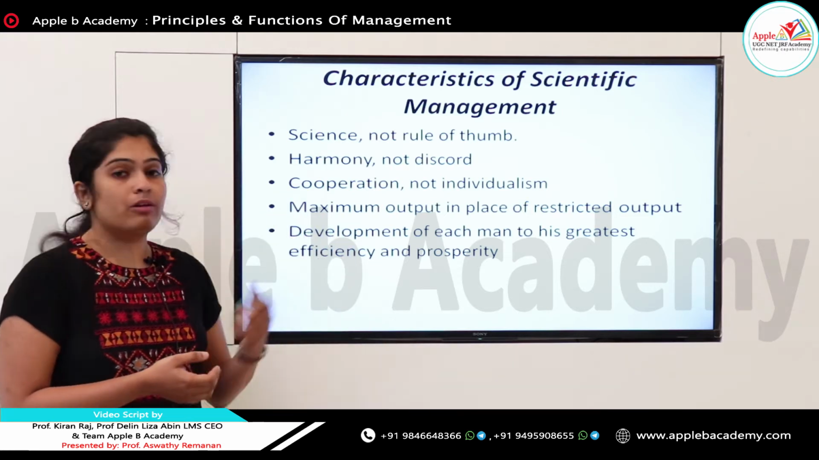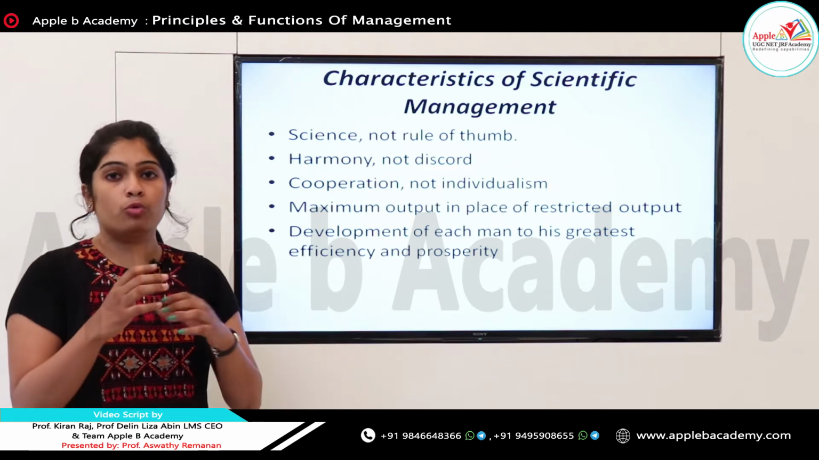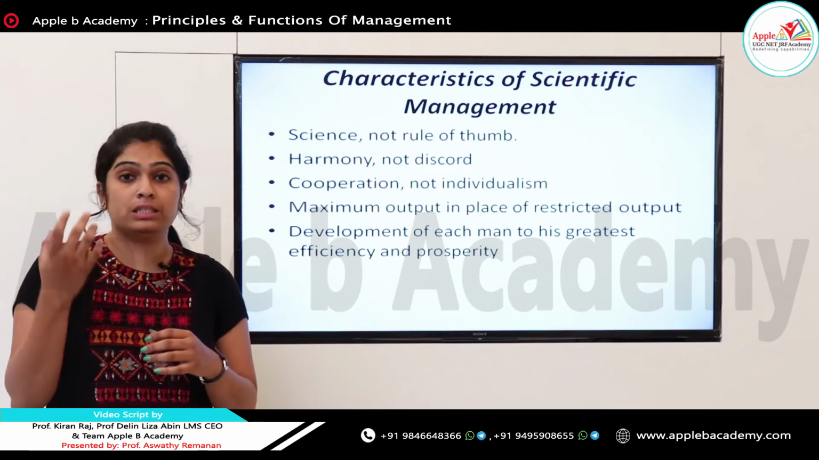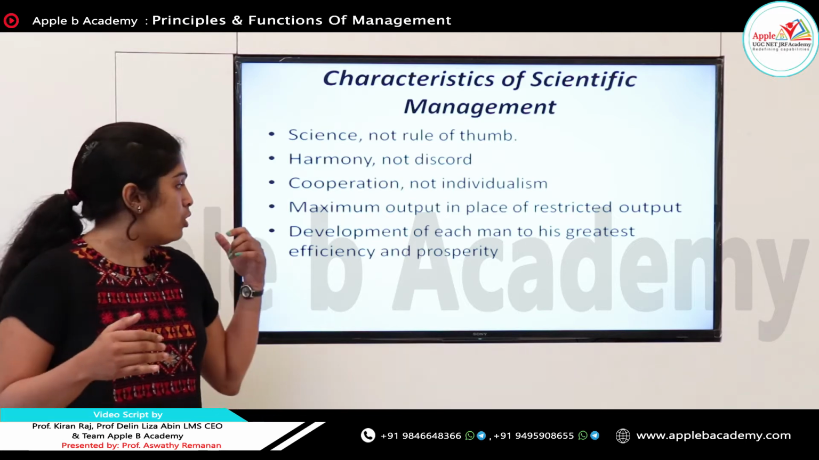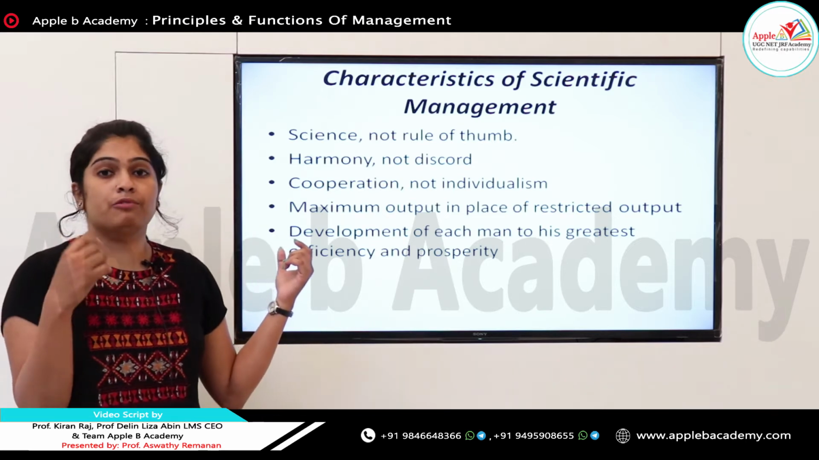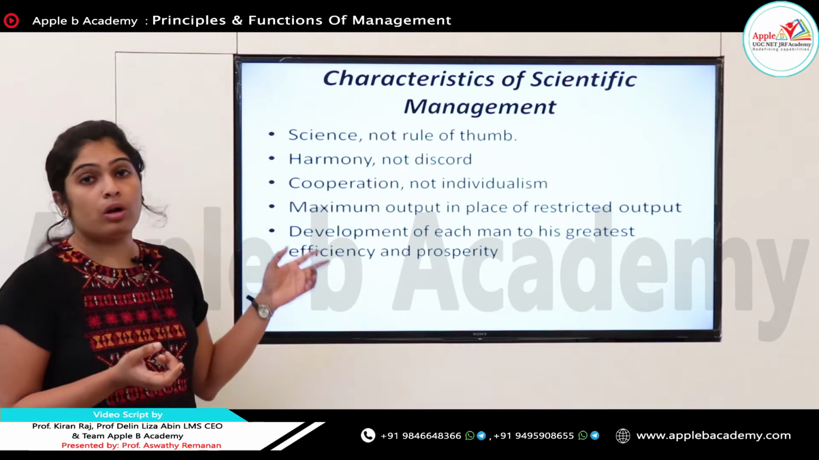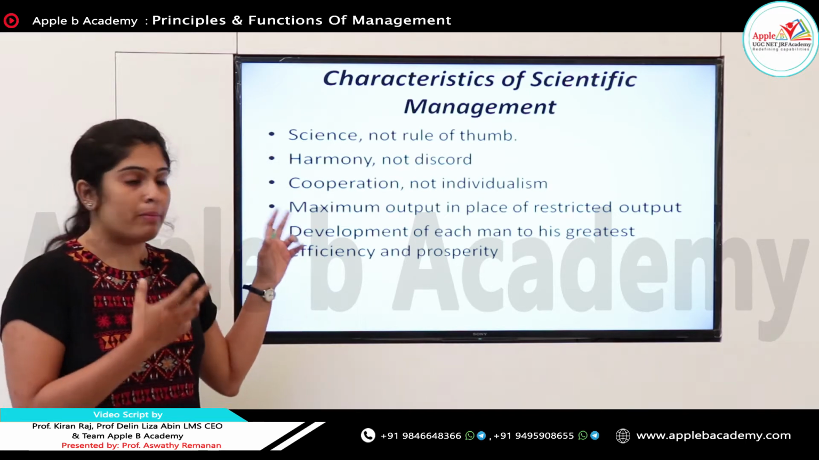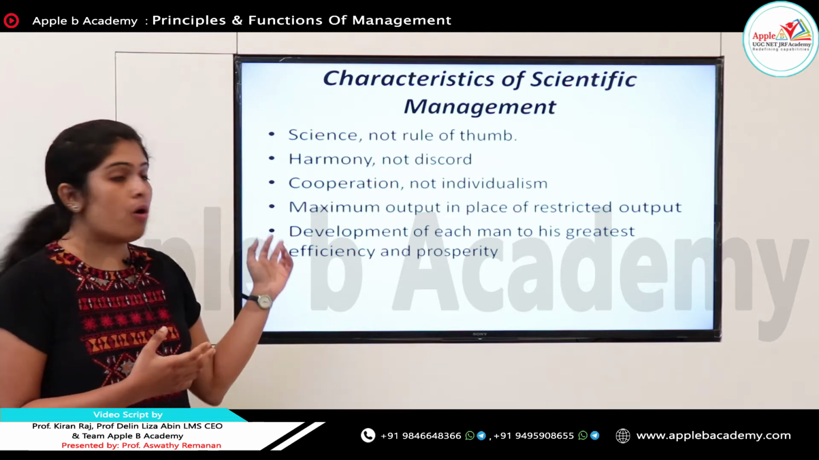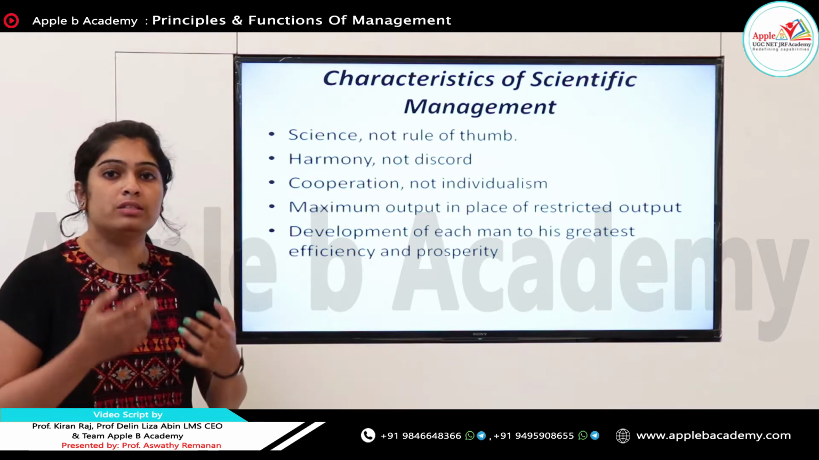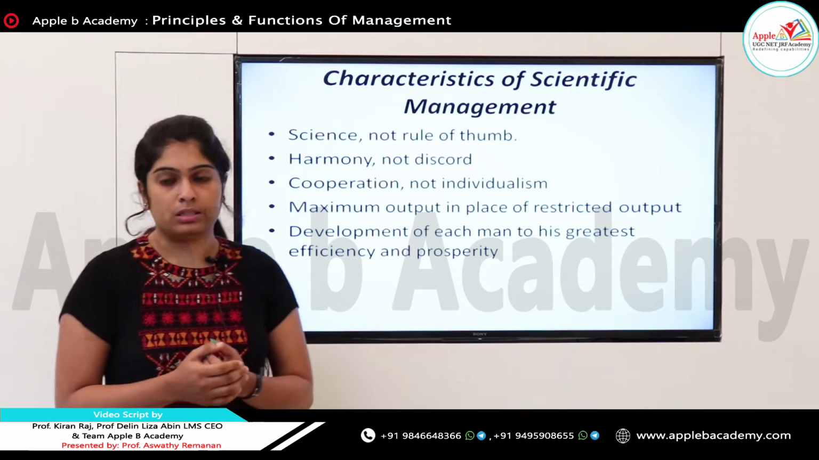And next is development of each man to his greatest efficiency and prosperity. Taylor always focused on increasing the efficiency of production, so like that, he should also focus on increasing the efficiency of each man and increasing prosperity. So that is all about the characteristics of scientific management theory: science, harmony, cooperation, maximum output, and trying to increase the efficiency of each and every employee. So these are the characteristics.